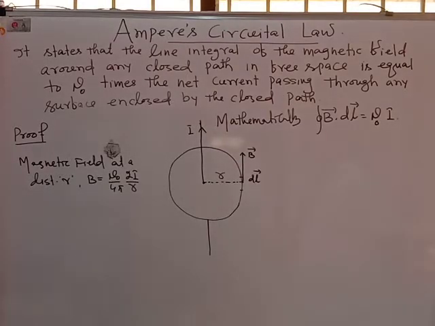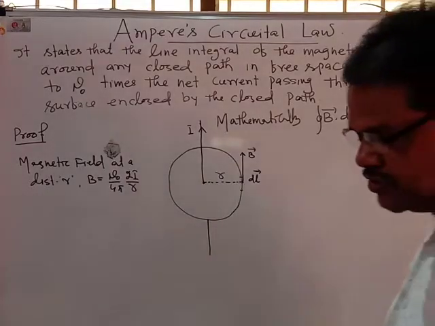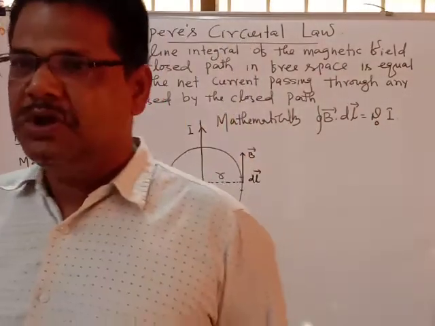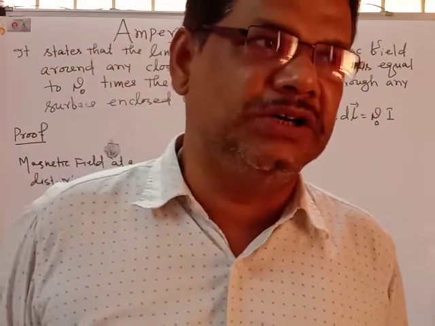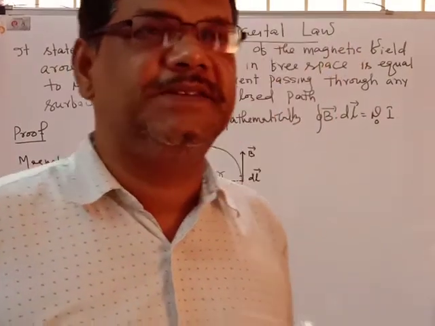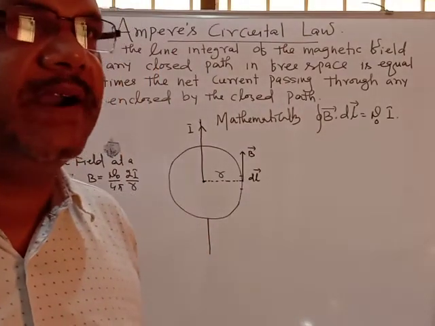It states that the line integral of the magnetic field around any closed path in free space is equal to mu naught times the net current passing through any surface enclosed by the closed path. Before that, I would like to tell you that Ampere's circuital law is the alternate form of Biot-Savart law.